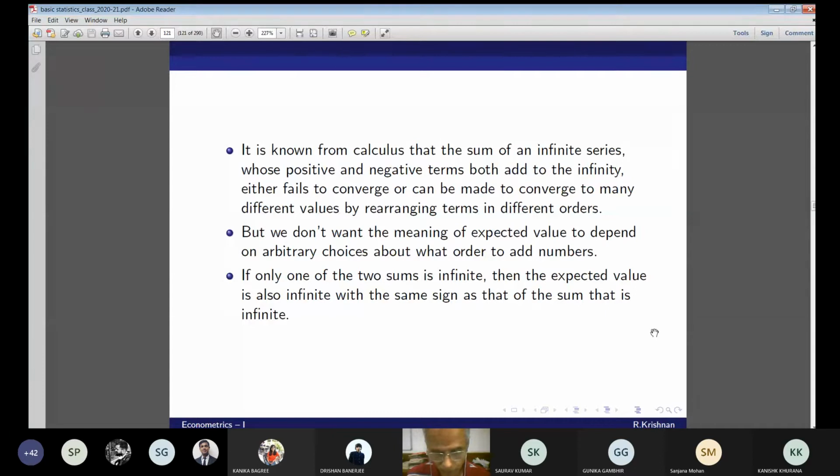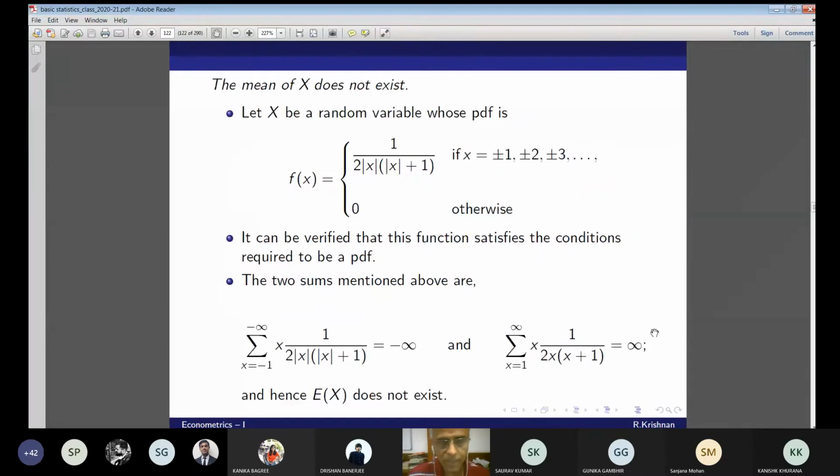So why do we say the mean does not exist if the sum defined over negative and positive values is infinite? Consider this example. The mean of X does not exist. Let X be a random variable whose PMF is this.